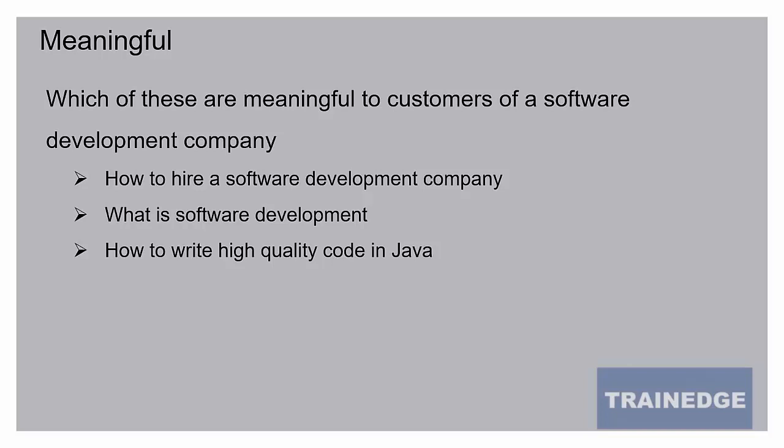From that point of view, it may make sense, but it is not super meaningful to customers of this software development company. So, out of this list, the most meaningful keyword is the first one because it serves some utility for the customer.